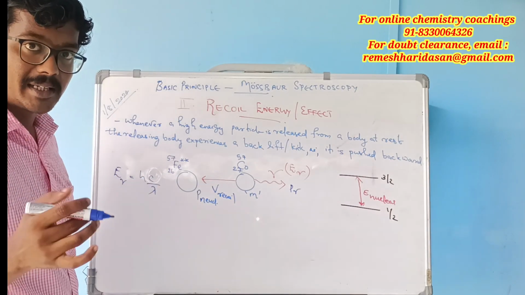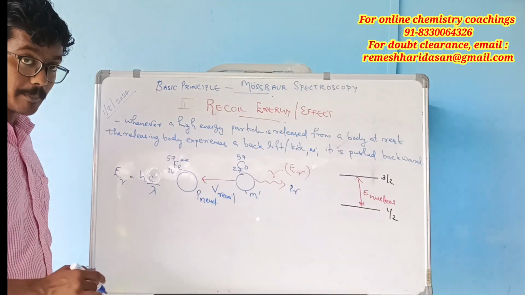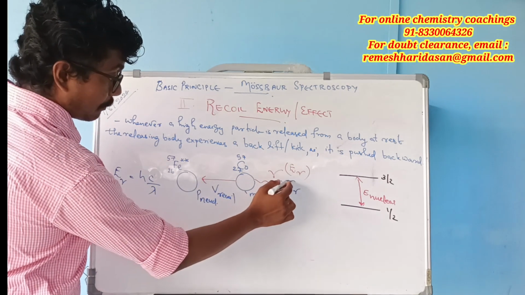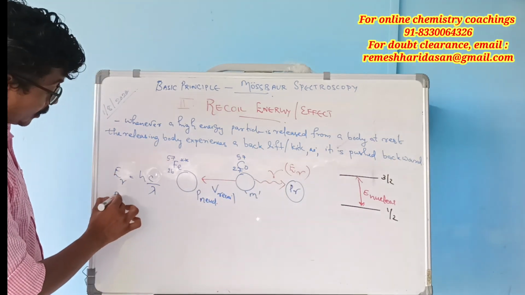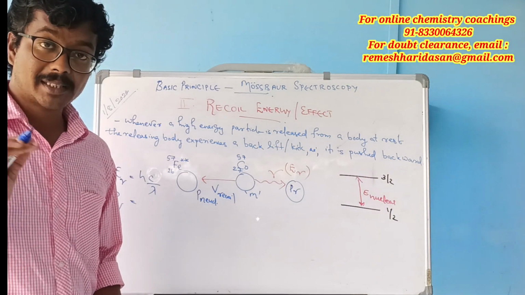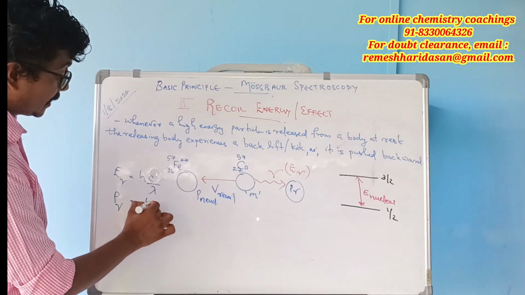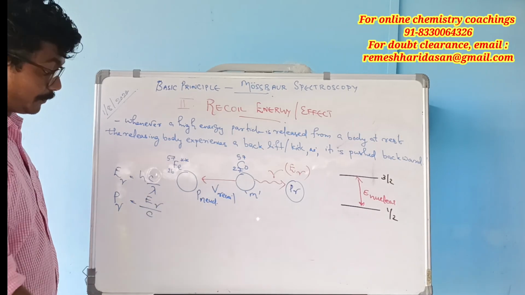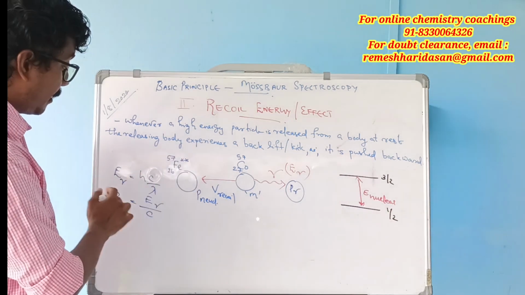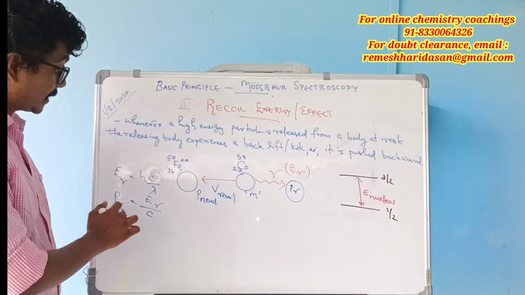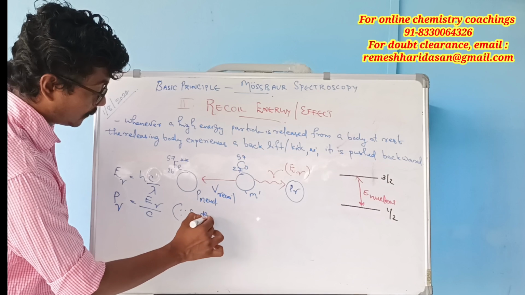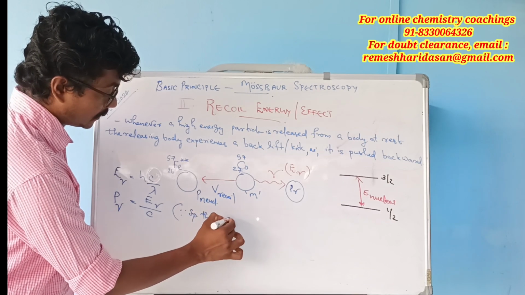And what is the momentum P gamma of gamma radiation? According to the special theory of relativity, it is E gamma by c, the energy divided by the speed of light.